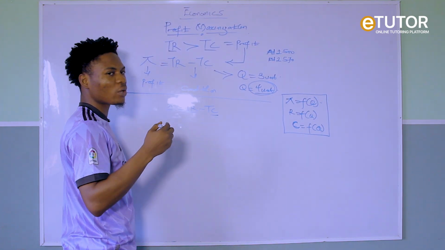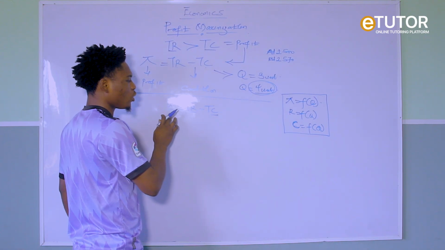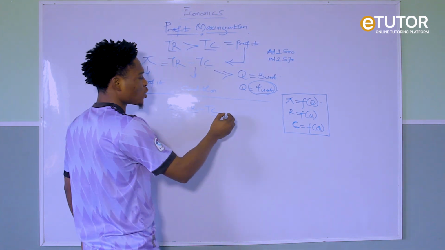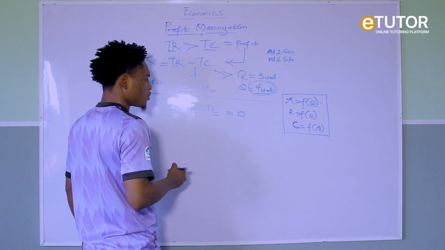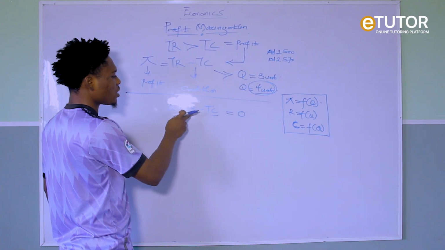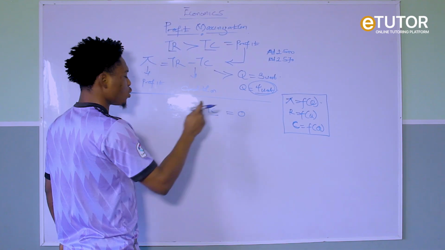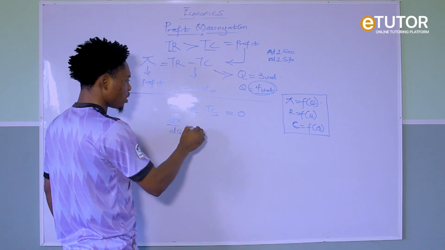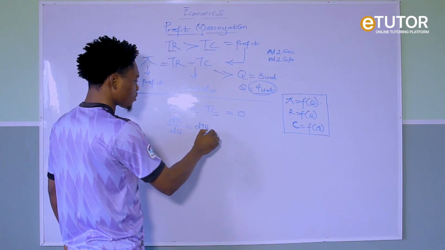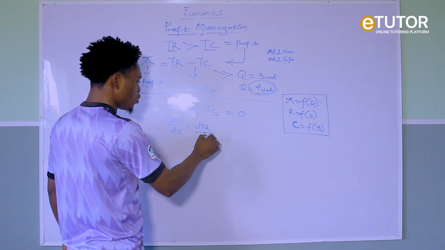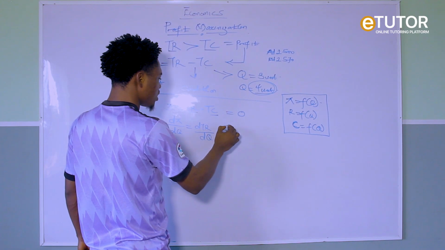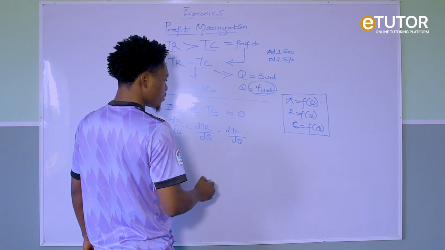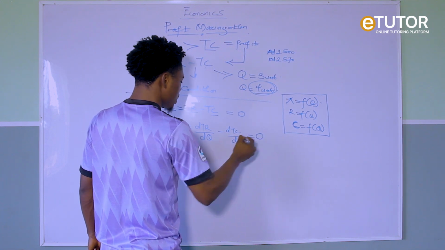From the law of the first order derivative, the derivative of all this must be equal to 0, right? So we differentiate them with respect to their independent variable, which is Q. So we say the derivative of profit with respect to Q equals the derivative of TR with respect to Q, then minus the derivative of TC with respect to Q. So this will equal 0, right?